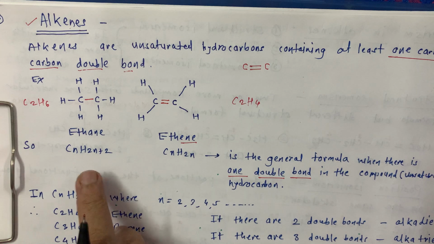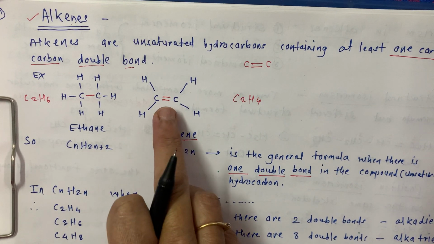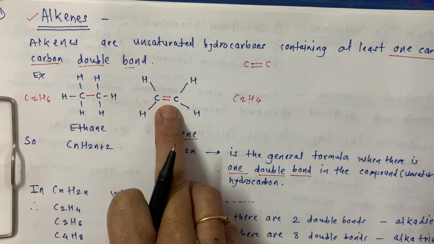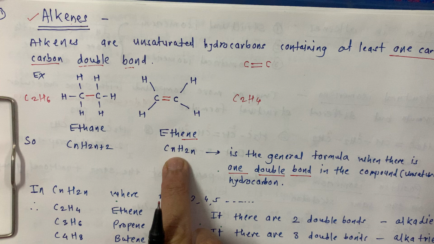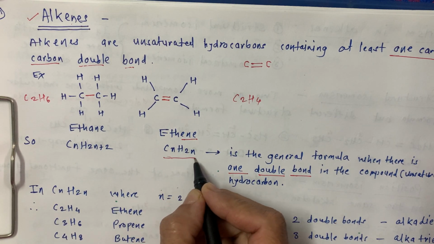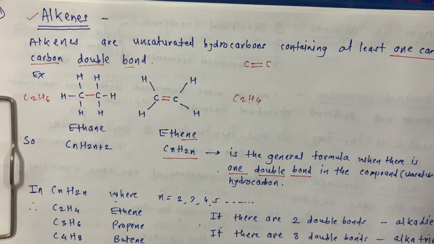Here the general formula is CnH2n+2. Now here two hydrogens are less, that's why the general formula is CnH2n when there is only one double bond.